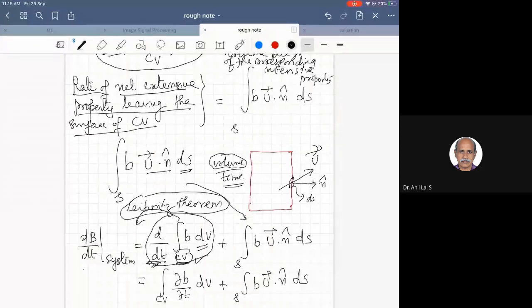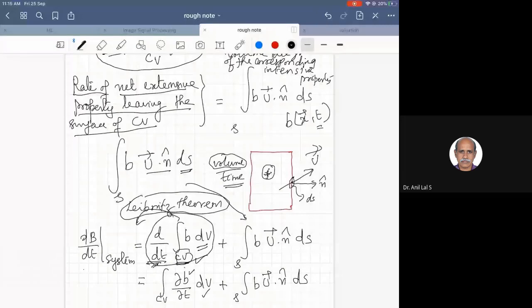Then d by dt becomes dou by dou t, because b is a point function of space and time, and this derivative is with respect to time at a particular point. The volume integrand is taken for a particular point. So the derivative becomes dou b by dou t.